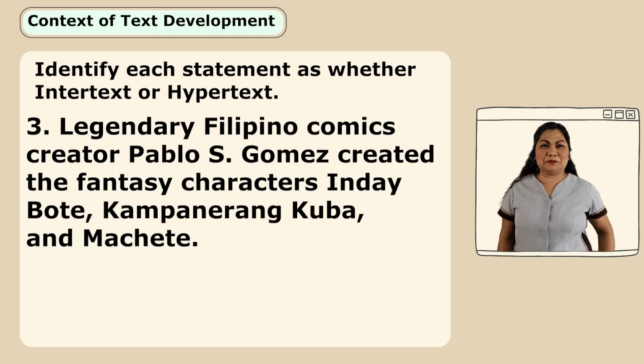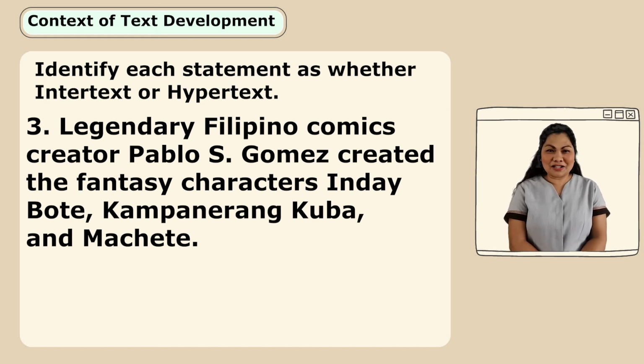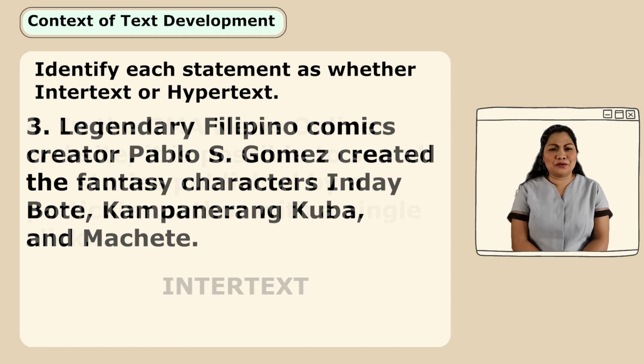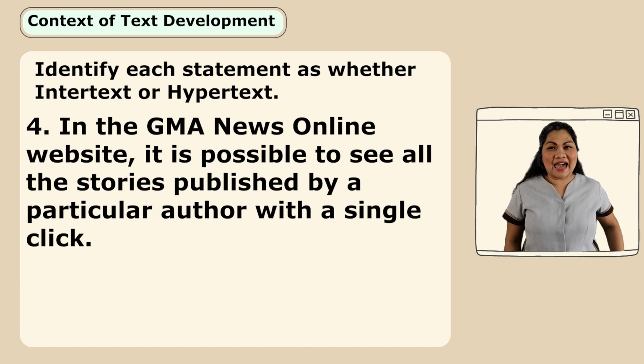Let's proceed to number 3. Legendary Filipino comics creator Pablo S. Gomez created the fantasy characters in Darna, Campanerang Kuba, and Machete. Intertext? That's right. Very good. Number 4. In the GMA News Online website, it is possible to see all the stories published by a particular author with a single click.